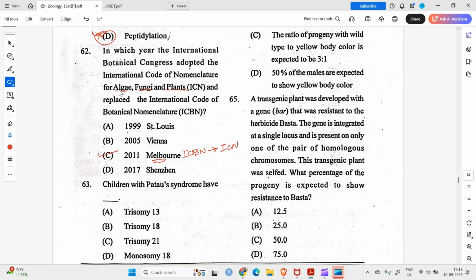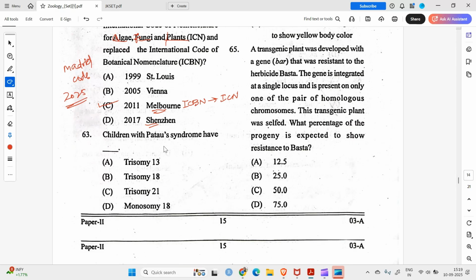And yes, one important thing here you can take is that algae starts with a small letter, so do fungi as well as plants, because these names are not according to the rules. These are just layman language that we use for these groups of plants. Okay, so what is the current code? It is the Madrid code, that came out in July 2025, which superseded the Shenzhen code. Okay, moving on to the next, 63.